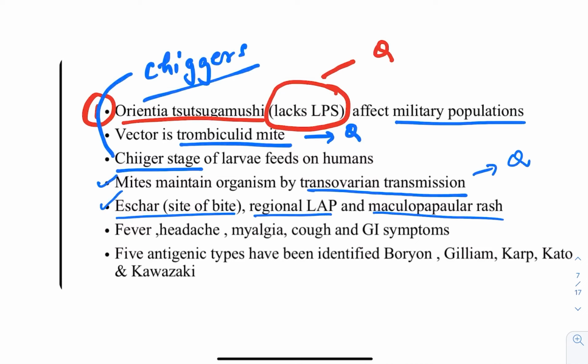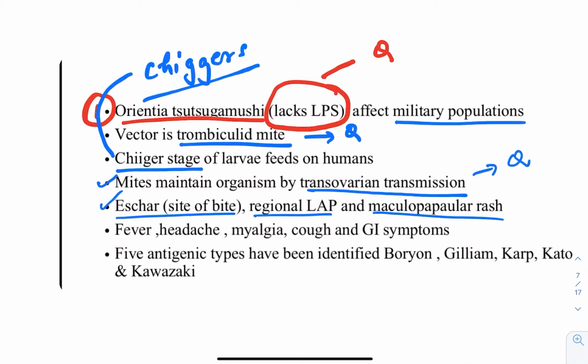They will not tell you the real history, and one of the options will be cutaneous anthrax. But you have to find it out by the history. The patient will tell you there is a history of fever, a history of myalgia, and that he belongs to a hilly region where small vegetation and shrubs are present. So you have to look out for all these.